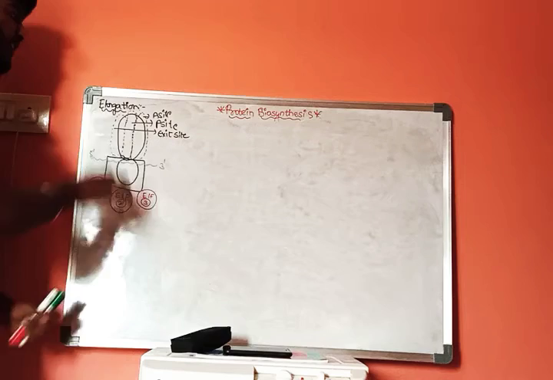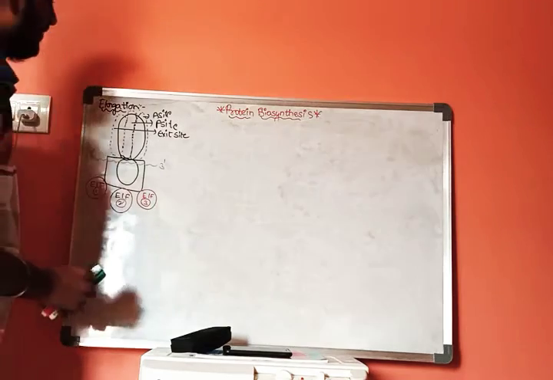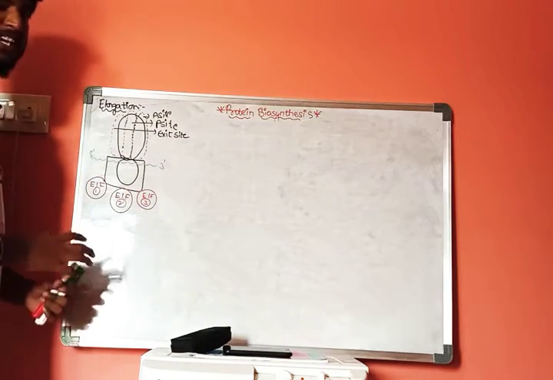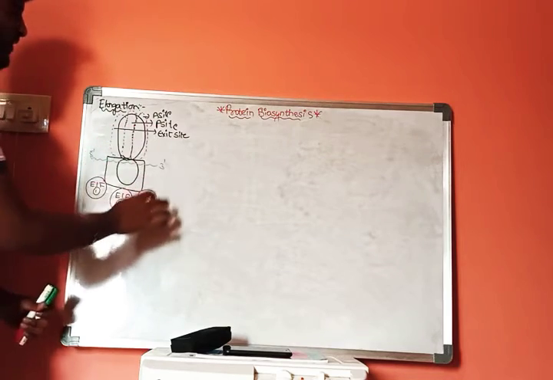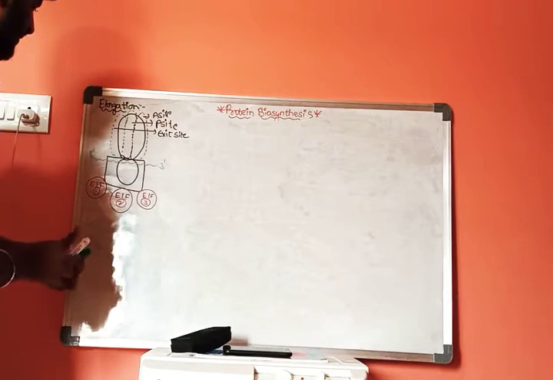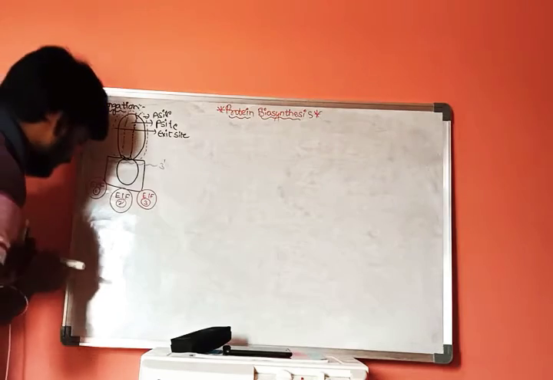Now, in elongation, the first step is attachment of tRNA with A site.